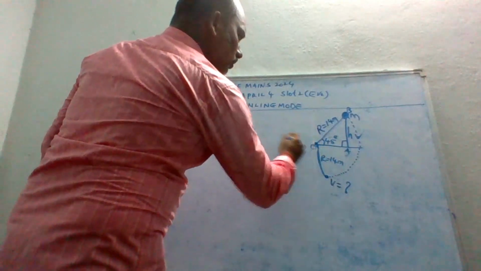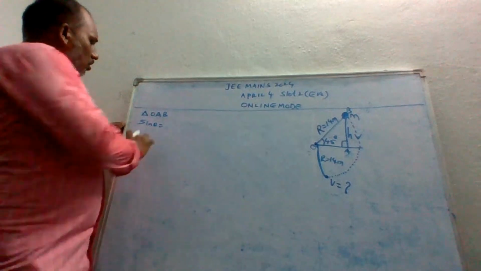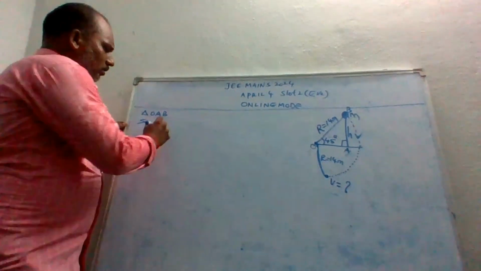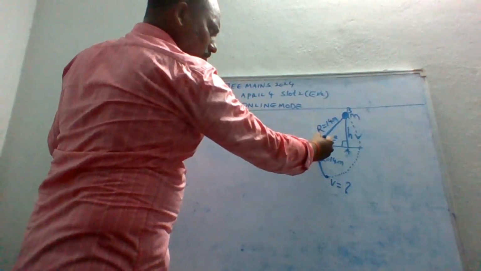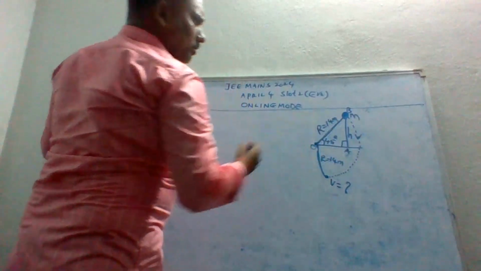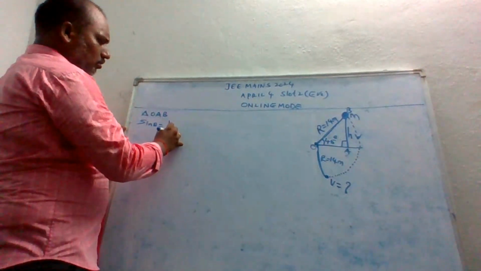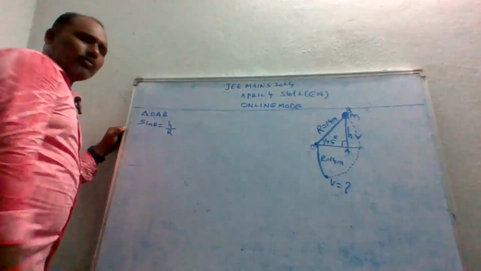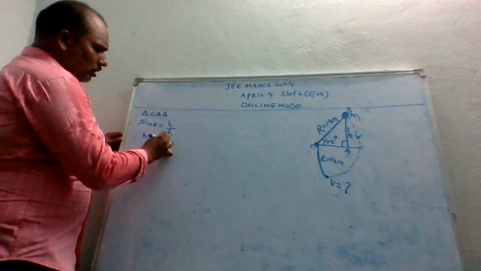Let us say O is this one, R equal to 14 meters. So sin theta is equal to what? Opposite side by hypotenuse. This is the hypotenuse, and this is the opposite side. So opposite means h, by hypotenuse 14 meters, which is R. After you get the value, you can substitute it easily. So h is equal to R sin theta.